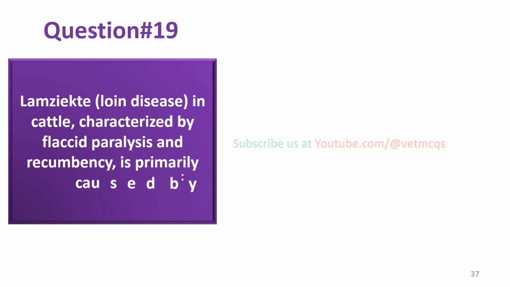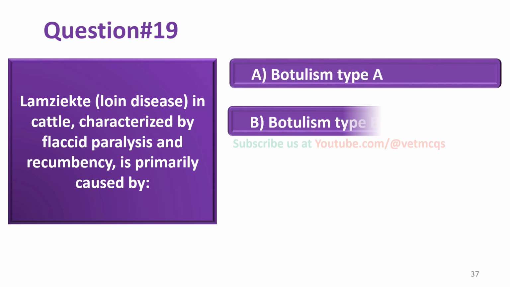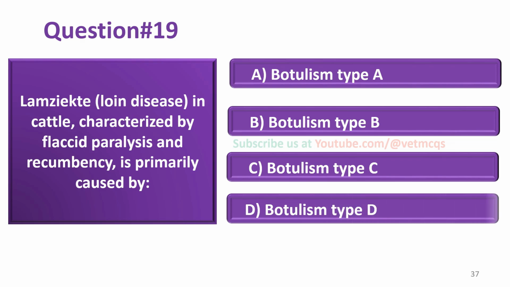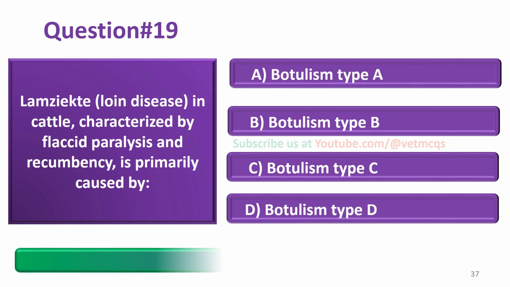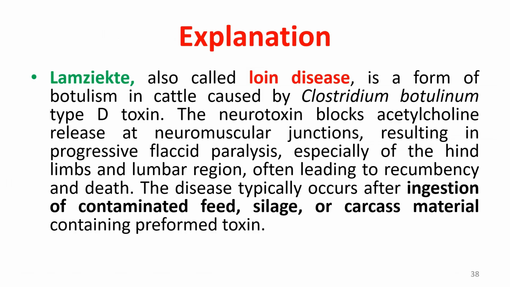Lamziekte or Loin disease in cattle, characterized by flaccid paralysis and recumbency, is primarily caused by botulism type A, botulism type B, botulism type C, botulism type D. And the correct answer is option D, that is botulism type D.